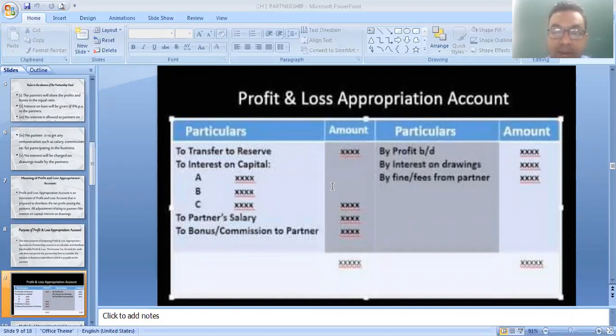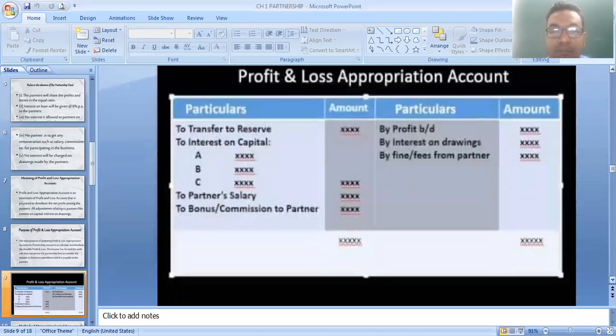If the difference is on the debit side, it is known as a divisible profit. It is divisible among the partners in their profit sharing ratio. If the difference is on the credit side, then it is known as a divisible loss. It is also distributed among the partners in their profit sharing ratio, and both are transferred to the partners' capital account.